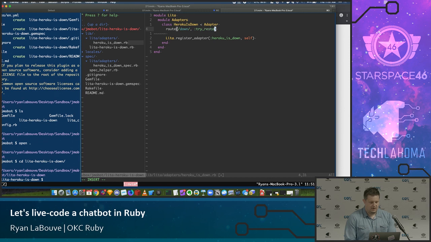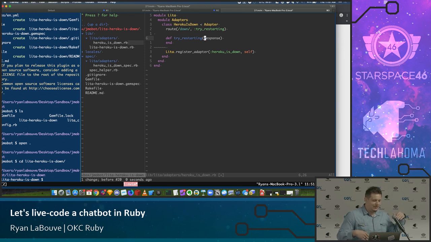Try restarting. And this symbol is going to map to a function that we're going to make, try restarting. We could find this out the painful way, but what's going to happen is Lita's going to pass us a response. It's going to match something and then pass us what it matched as part of this response object, which we'll use to actually reply.